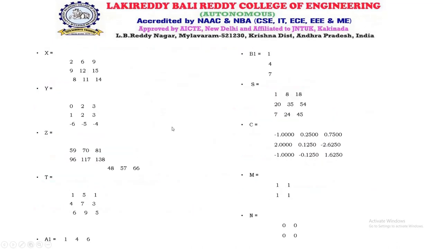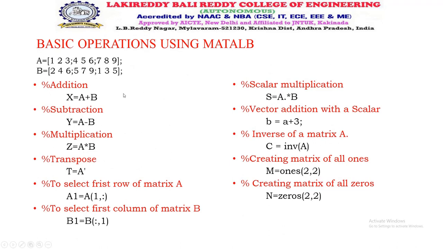So coming to the MATLAB code, here some code is explained. Two matrices are taken, A and B, and all the operations we have: addition, subtraction, multiplication, transpose, to select the first row, to select the first column. These are some basic ones. So coming to mathematical operations, two matrices can also be multiplied based on scalar.